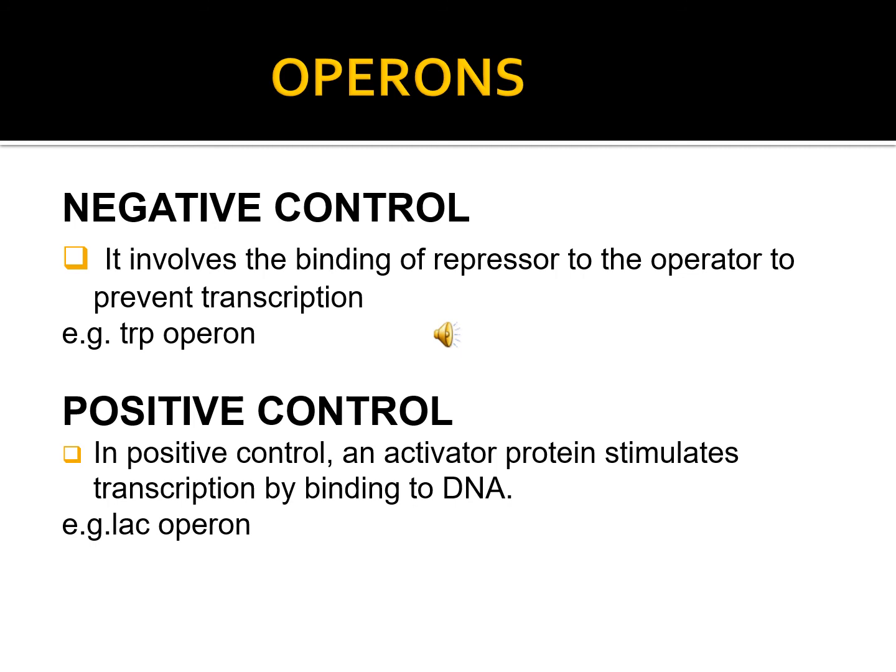Control of operons is of two types, negative control and positive control. Negative control involves the binding of a repressor molecule to the operator sequence and prevents transcription, while in positive control, an activator protein stimulates transcription by binding to the DNA. The example of negative control is the trp operon, while the example of positive control is the lac operon.